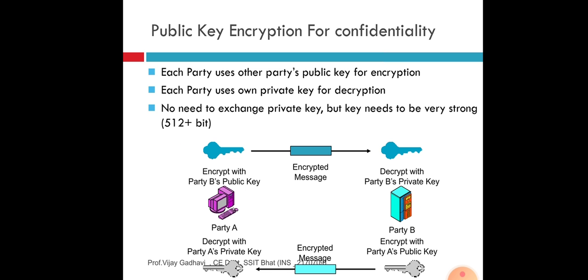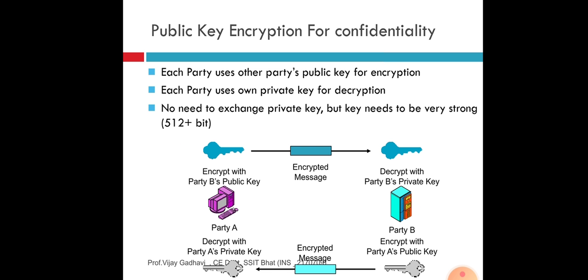Public key encryption for confidentiality. Here we see that each party uses the other party's public key for encryption. Each party uses its own private key for decryption. Then there is no need to exchange a private key, but the key needs to be very strong, for example 512 plus bits.